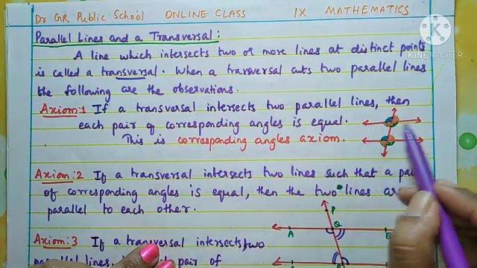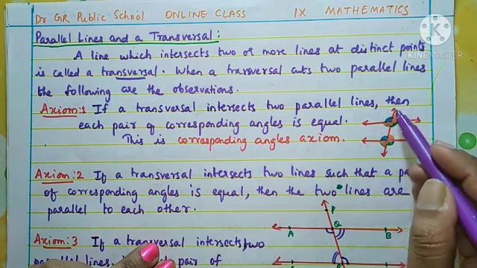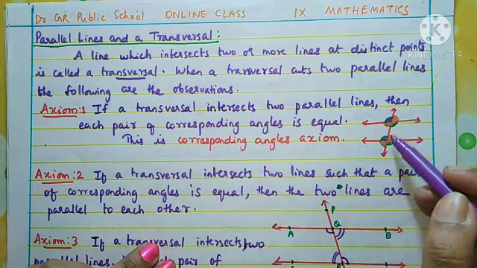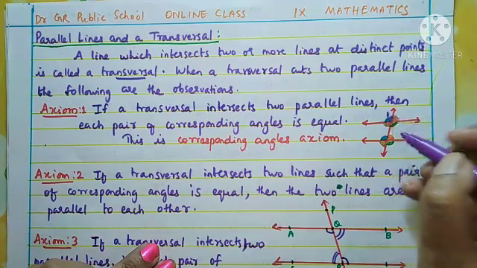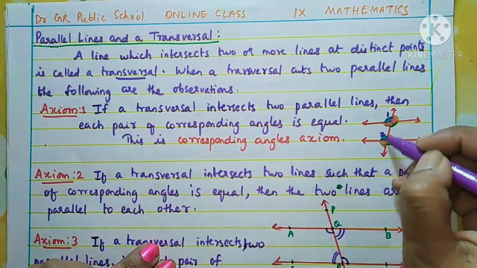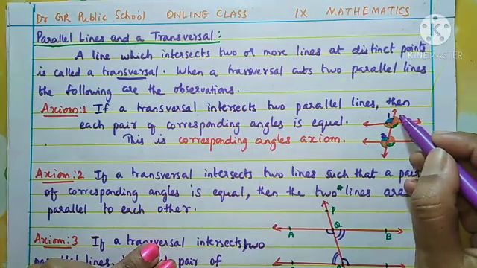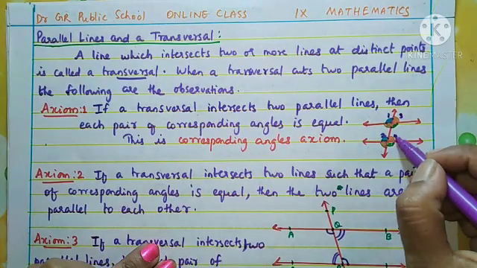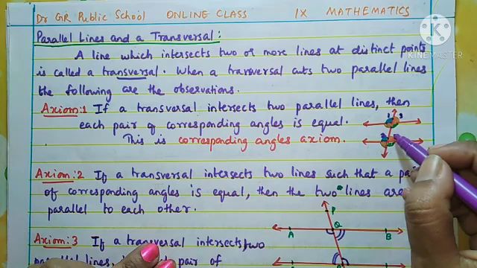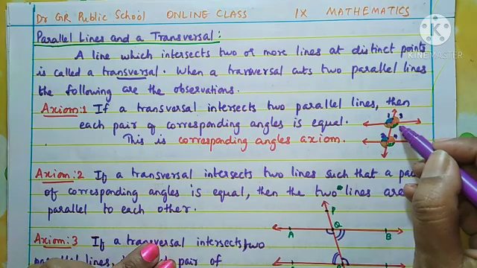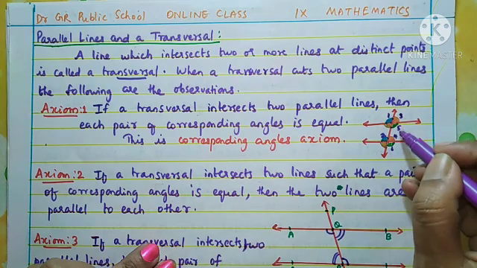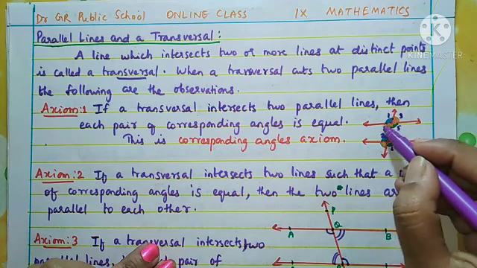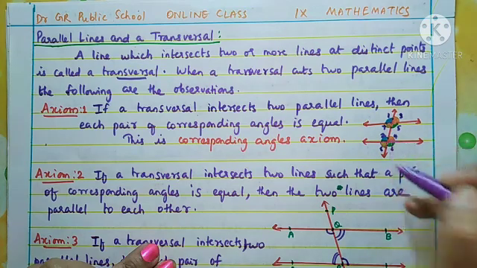Now you see I have just drawn two parallel lines here and I have drawn a transversal also. Now what are the pairs of corresponding angles formed? I have shown them by different colors. You see this 1 and this 2, they are corresponding angles. Now this 3 and 4, these two are corresponding angles. Similarly, this 5 and this 6 are corresponding angles, and here 7 and 8 are corresponding angles.